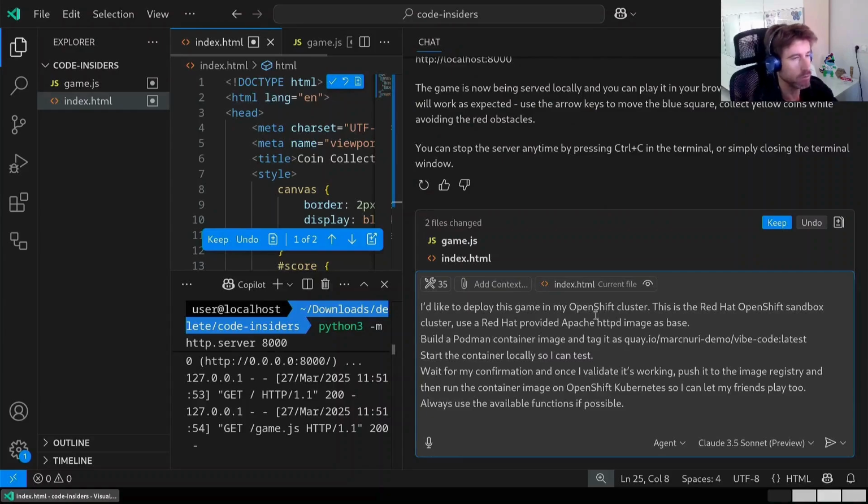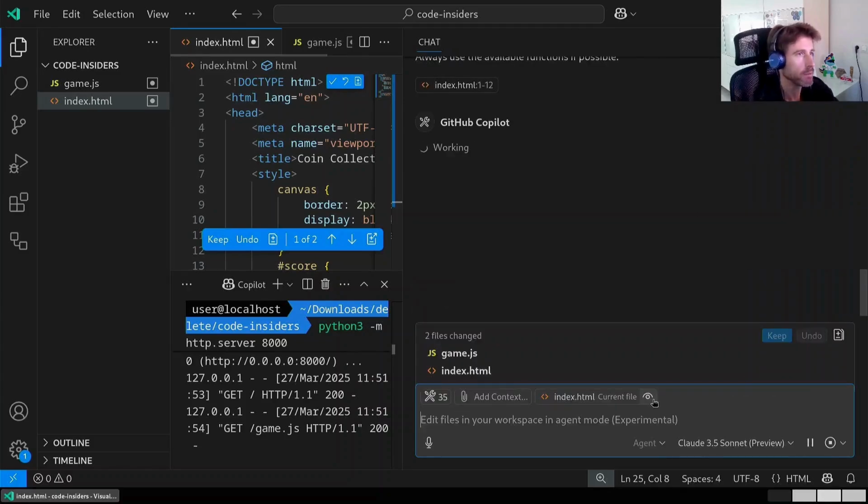I want to deploy this to my OpenShift cluster: build a Podman container image, and tag it with the name. This is important because obviously you cannot push an image anywhere you want. Then once I confirm this is working in a local container, push the image to the image registry and deploy it to the OpenShift Kubernetes cluster. So let's see what happens.